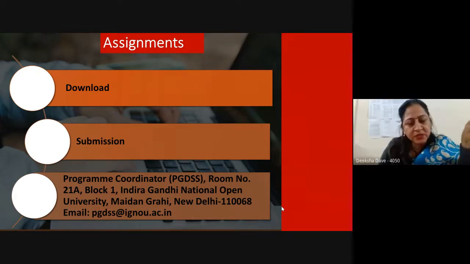So then you download the assignments. Then you have to submit. Now how you submit the assignments? They can be submitted hard copy at the address which is mentioned below, which you can see on the slides. Another way of submitting is that you can scan your assignments and you can submit the soft copy at the email address which has also been given over here. So that is how you have to submit the assignments.